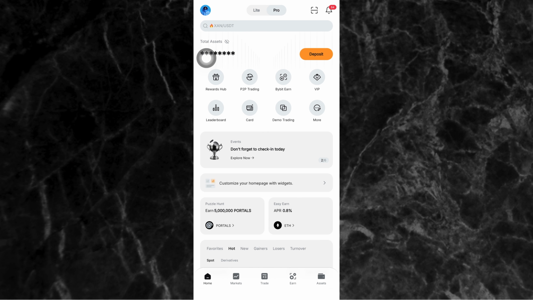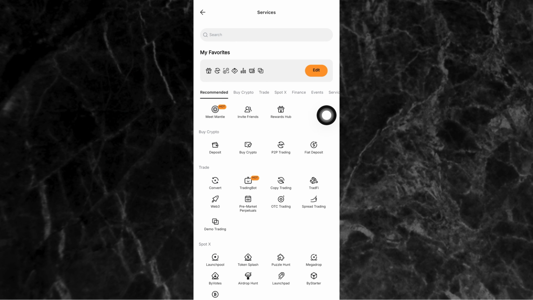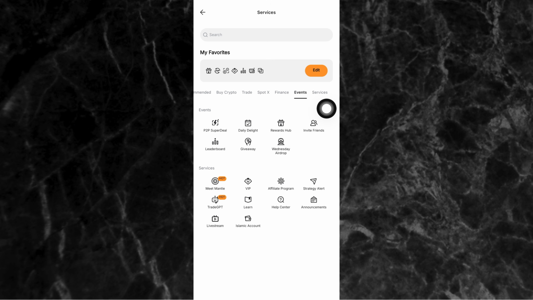Now, to do this Wednesday airdrop on your Bybit app, you come here to where you have this more. So you can see you have more right here on the screen. Just click on it, and it brings you to this page. On this page, you have recommended, buy crypto, trade, spot X, finance, event, and so on. So you come here to where you have event and you click on event. Under events, you have different things that you can click on and do. And if you come here, you can see you have Wednesday airdrop. You can see it above this. So you click on it.